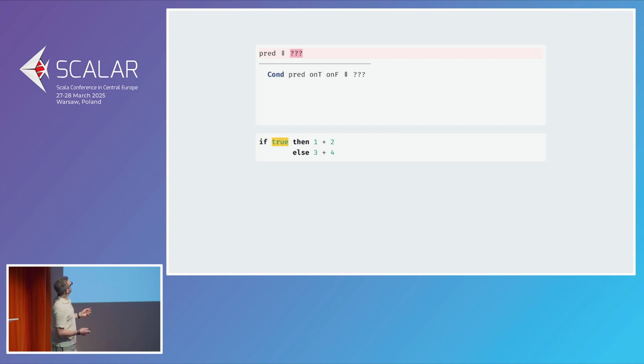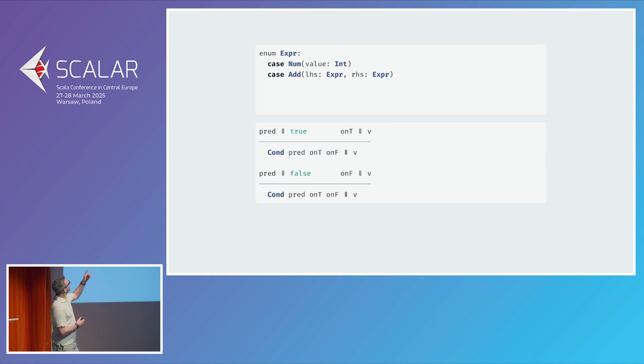What we do, nothing is saying that we can't have multiple rules for a given term, right? So now we have a rule if the predicate is true, and a rule if the predicate is false. And they're really easy to write. If the predicate evaluates to true, then we evaluate the onTrue branch and return that. If the predicate evaluates to false, then we evaluate the onFalse branch and return that. That is straightforward, and we can implement it straight away.